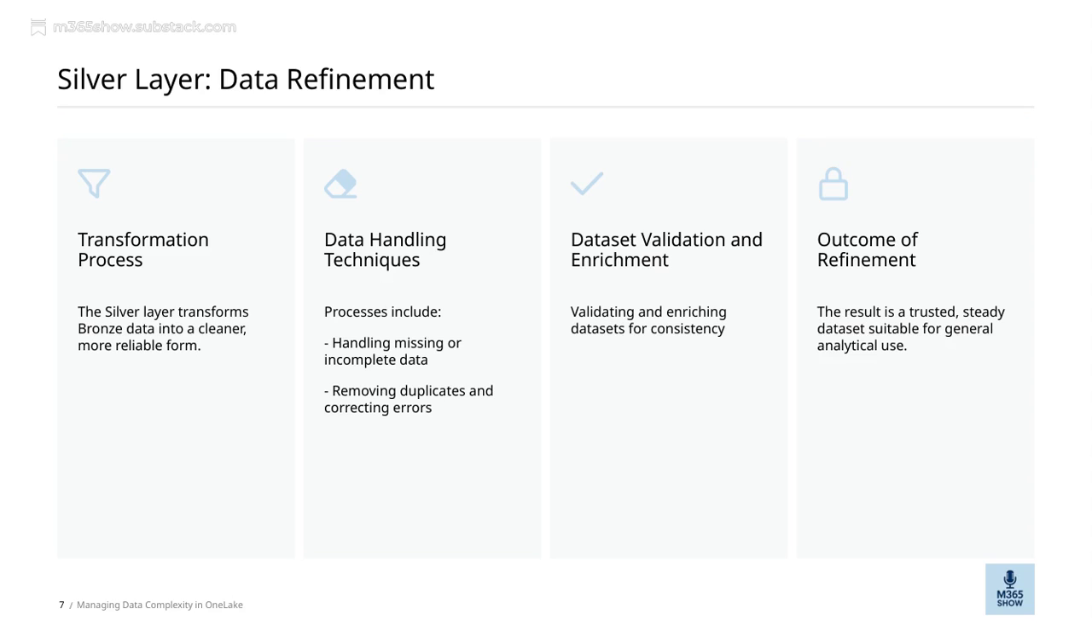The transformation from bronze to silver is about cleaning up the data, making it more reliable for analysis. So, in summary, the silver layer acts as the bridge that refines our raw data into a more polished, dependable resource that supports sound decision-making.